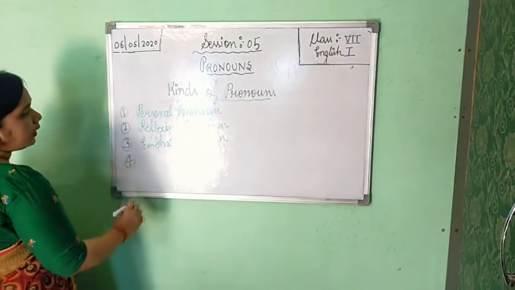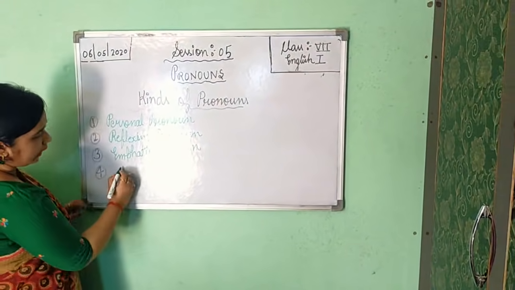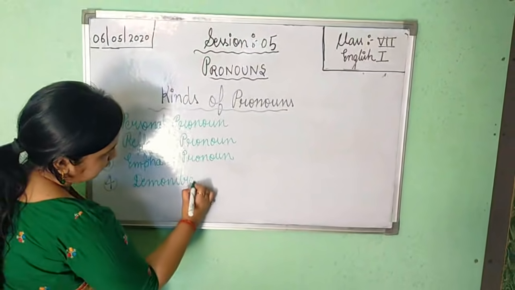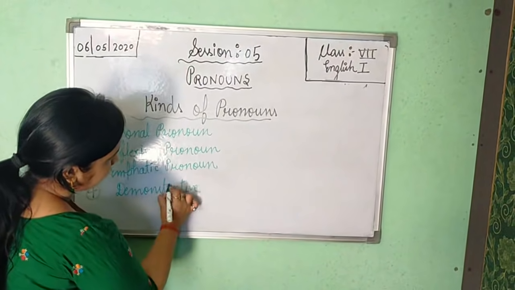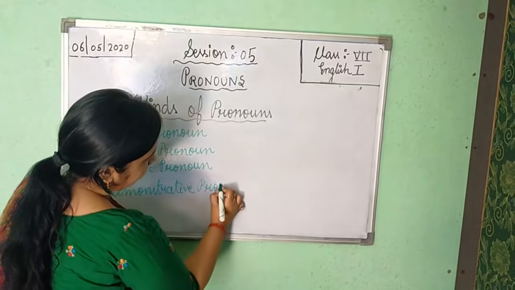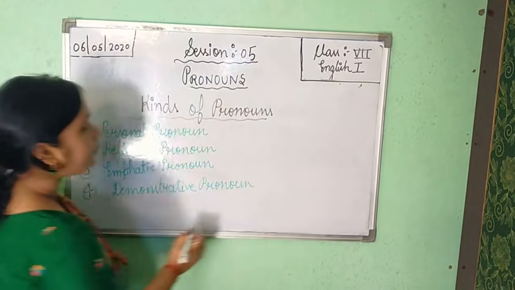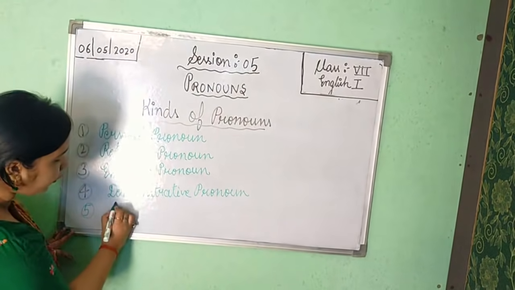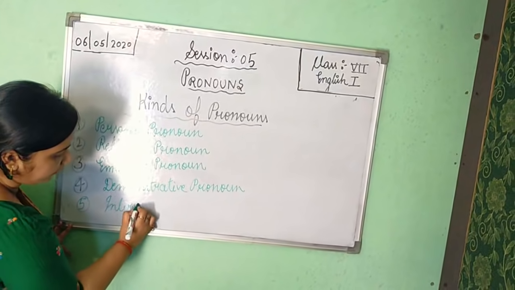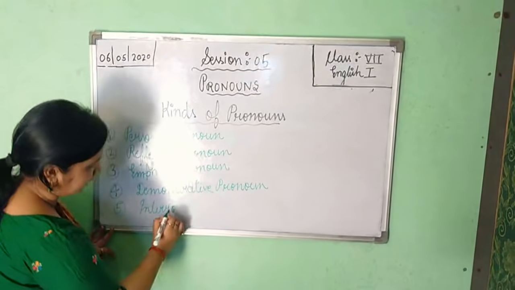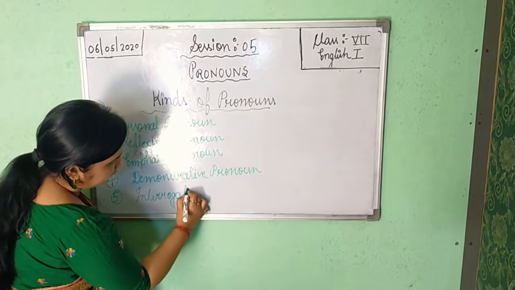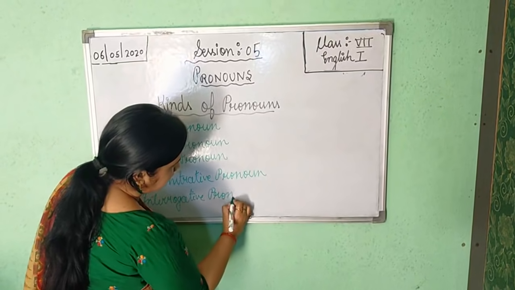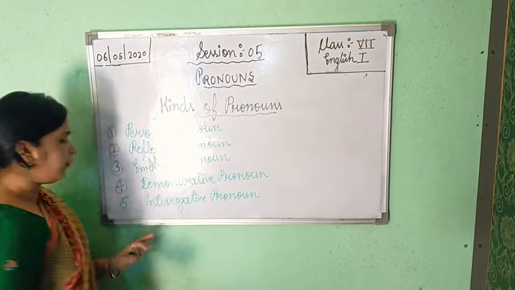Okay. After emphatic pronoun, demonstrative pronoun comes. The fifth one, after demonstrative, is interrogative pronoun. Interrogative means which asks a question.